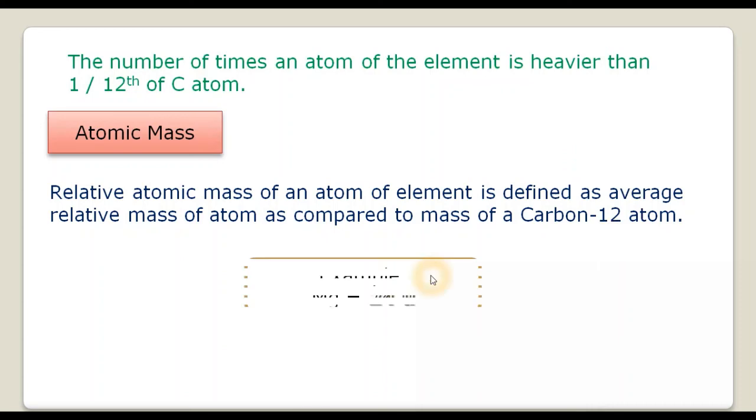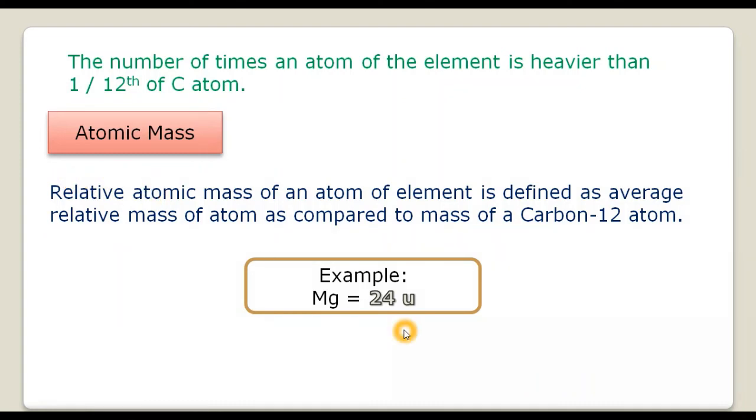And suppose we say the mass of magnesium is 24 units. Now what do we mean by this 24 units? What is the atomic mass of magnesium? It indicates that one atom of magnesium is 24 times heavier than 1/12 of carbon 12 atom.